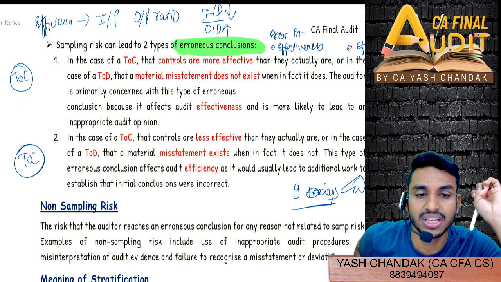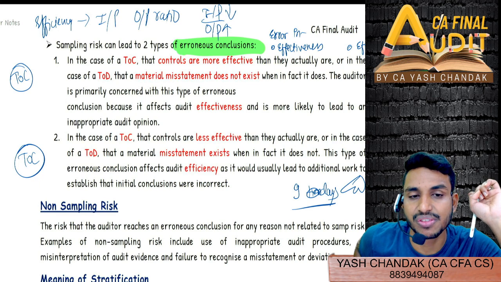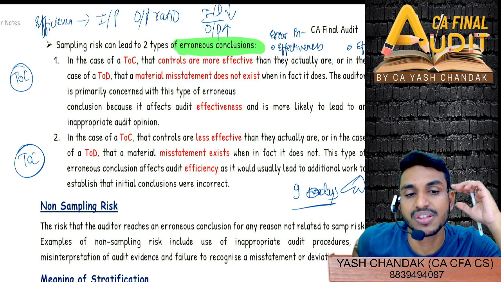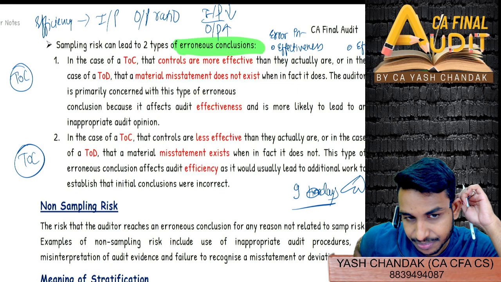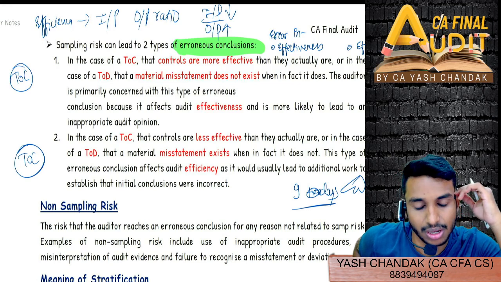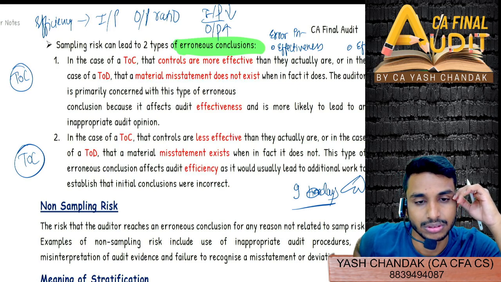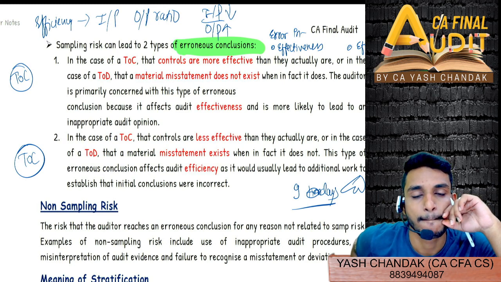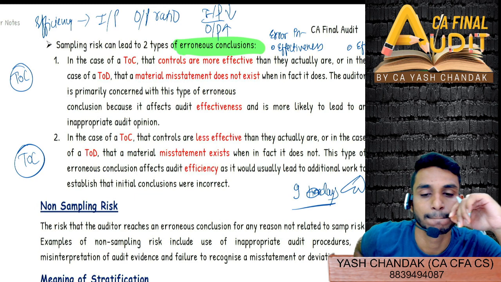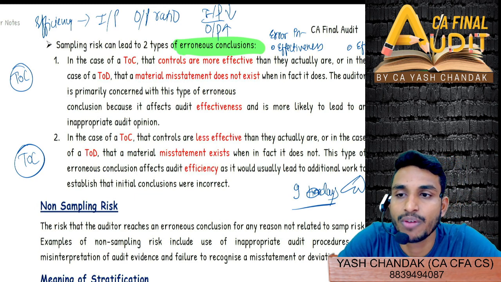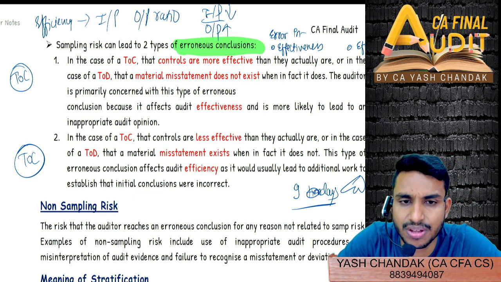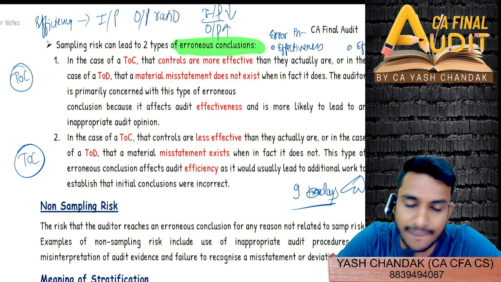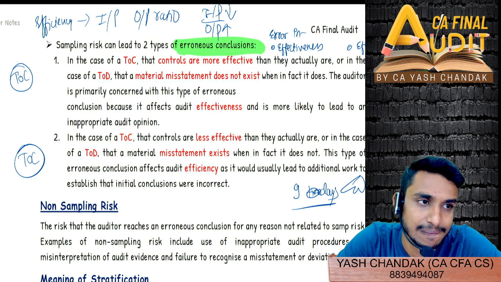Bolo, efficiency. Then Lakshmi is saying efficiency. Efficiency, Pooja. Yes, Pooja, why? Bolo, why? Because sir, actually controls are effective. Then there's the issue of the efficiency only.